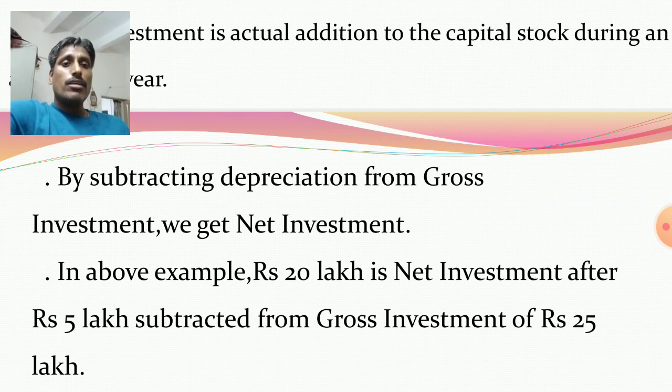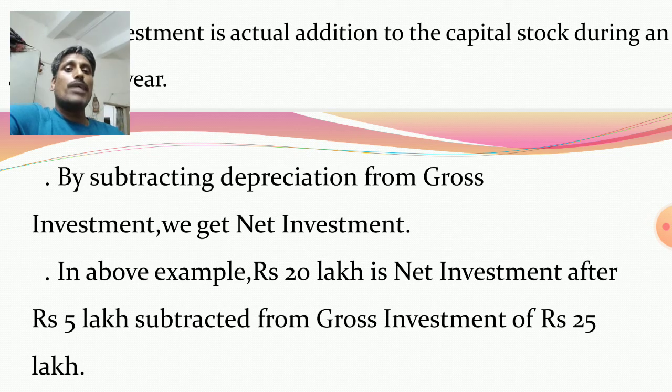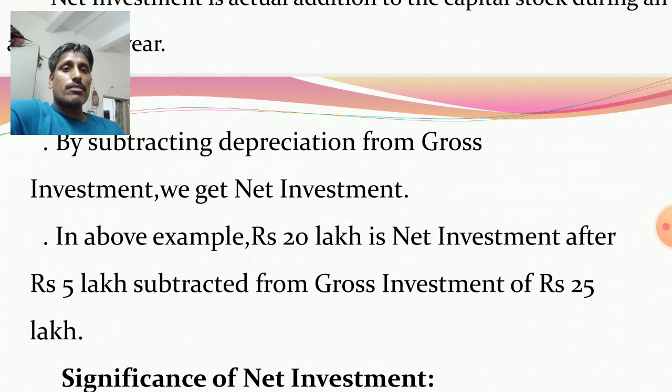So by subtracting depreciation from gross investment, we get net investment. In the above example, rupees 20 lakh is net investment after rupees 5 lakh is subtracted from the gross investment of rupees 25 lakh. The gross investment was rupees 25 lakh, and out of it, 5 lakh invested on 2 new machines replacing worn out machines. It is the depreciation. So due to depreciation expenditure, there is no change in stock. In this example, the actual investment is rupees 20 lakh, invested on 5 new machines and 50 kg additional raw materials.